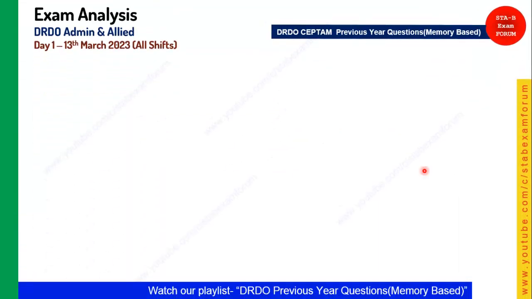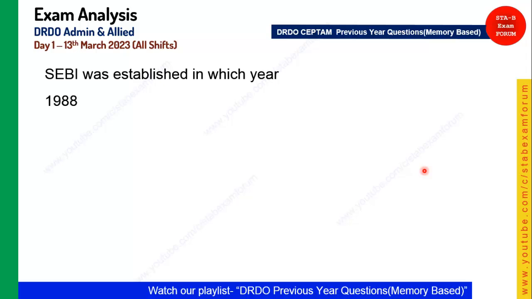Let's see the next question. STA-B was established in which year? A very simple one. Students are generally confused with 1988 or 1992, but the answer was 1988. Okay. Then a question from science. The SI unit of current is what? A very simple one, everybody knows, it's ampere.